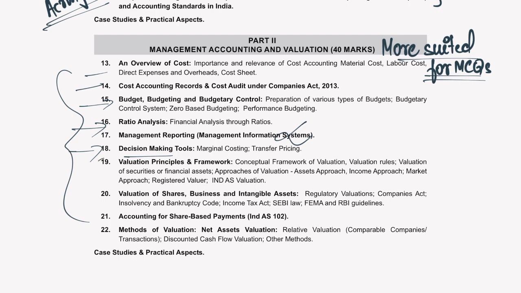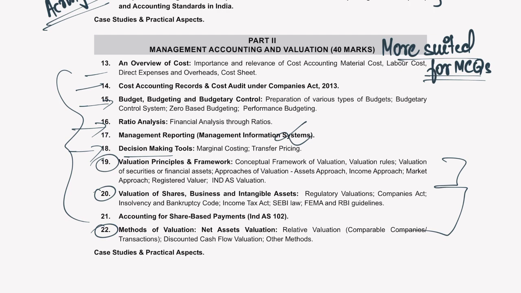What you can do is you can think of chapter number 19, chapter number 20 and chapter number 22 as one single chapter. In fact, earlier in the old syllabus it was clubbed, but now for some reason they have just split this chapter into different chapters. But basically they all deal with one single concept, that is about valuation. So we have valuation of shares, valuation of company, goodwill also will come into picture here.